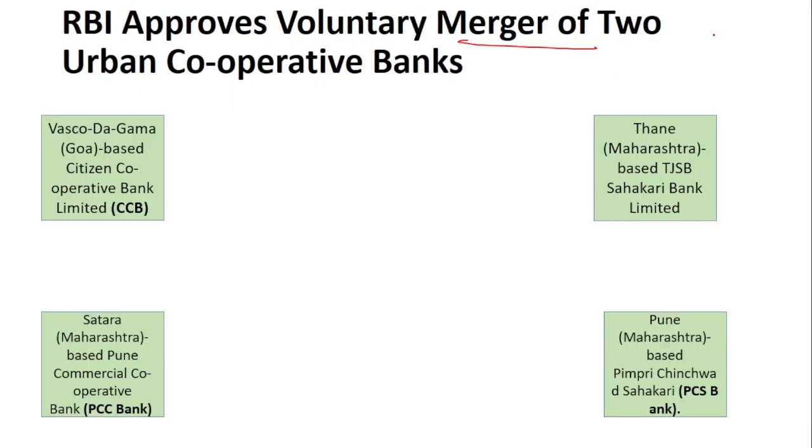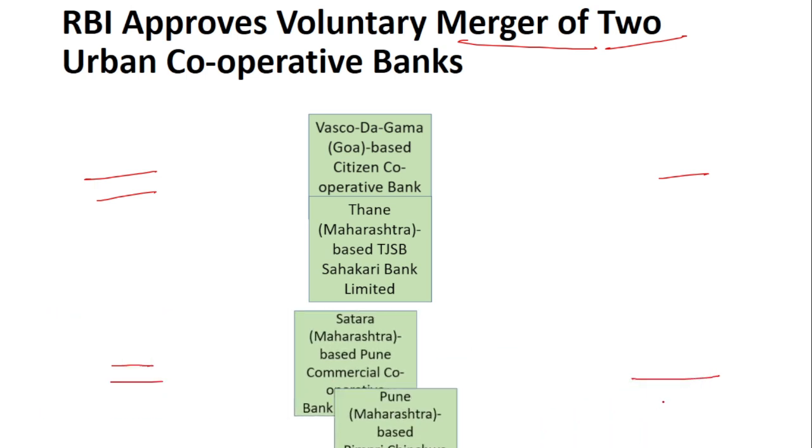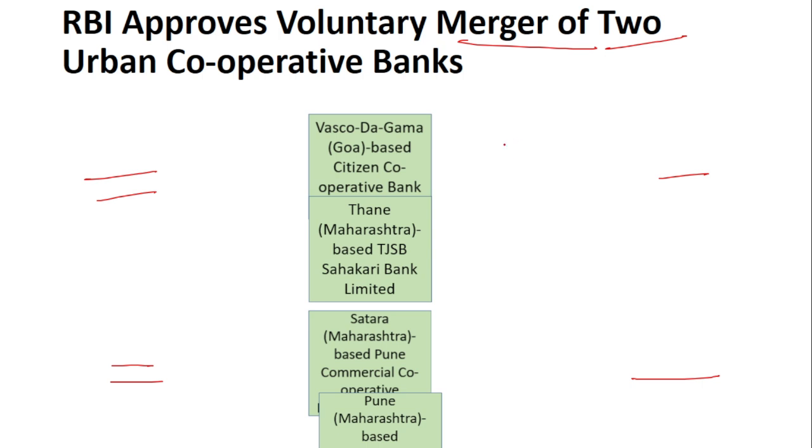The next news is that RBI has approved the merger of urban cooperative banks. The Goa-based Citizen Cooperative Bank and the Thane-based TJSB Sahakari Bank Limited have merged, and also the Maharashtra-based Pune Commercial Cooperative Bank and the Pune-based Pimpri Chinchwad Sahakari Bank have been merged. These are the urban cooperative banks that have been merged. Remember the names Citizen Cooperative Bank, that is CCB, and TJSB Sahakari Bank Limited.